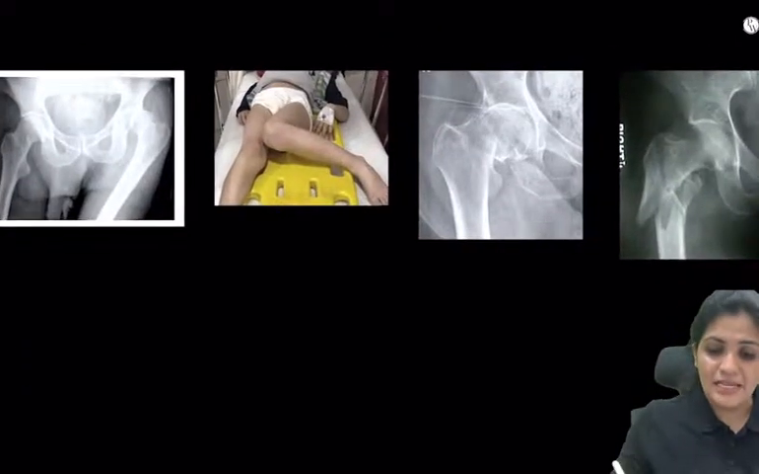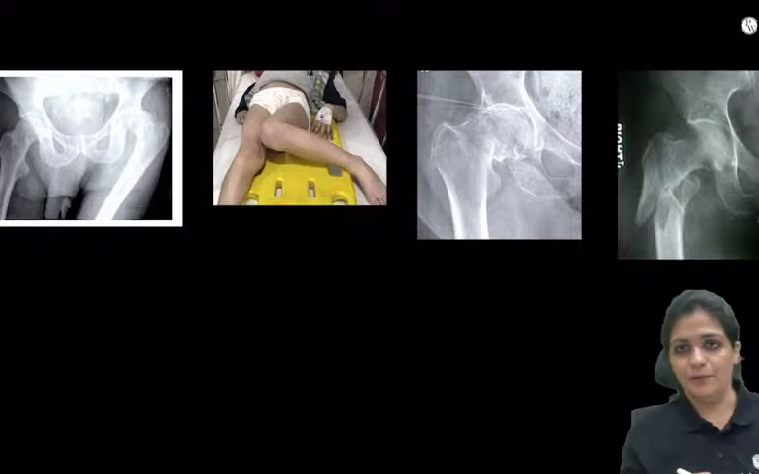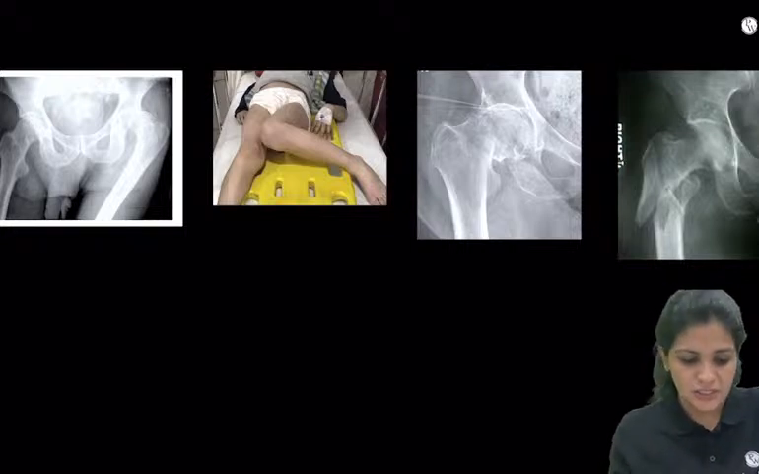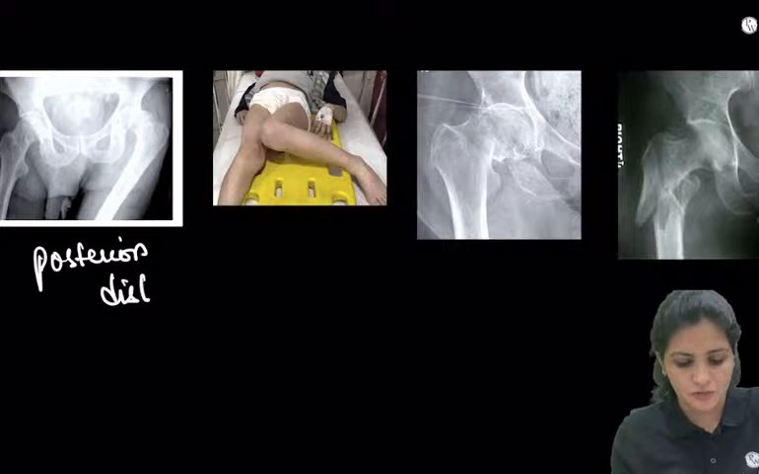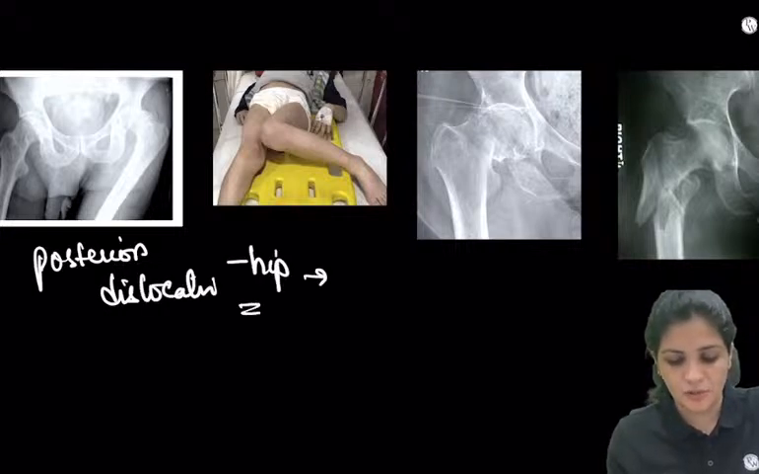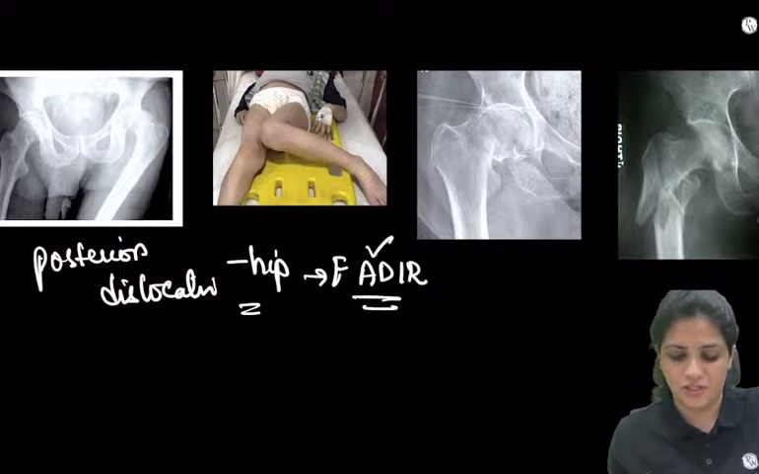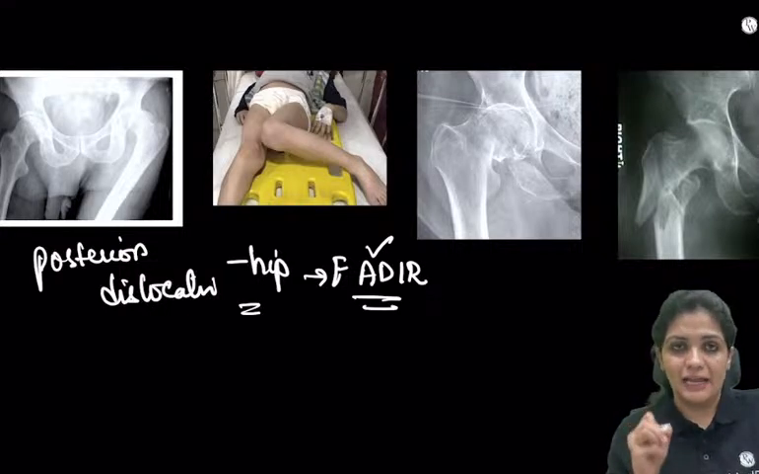And now what is this? These are the dislocations, very, very important. This is the posterior dislocation of the hip. In case of posterior dislocation of hip, what is the attitude? The attitude is flexion, adduction, and internal rotation. Very, very important, the attitude.